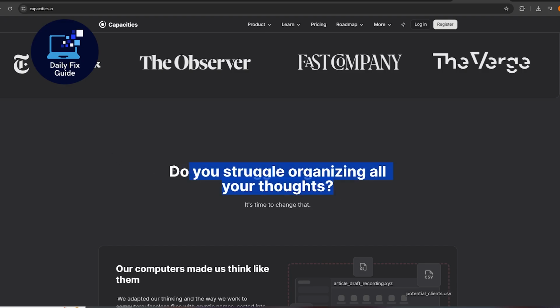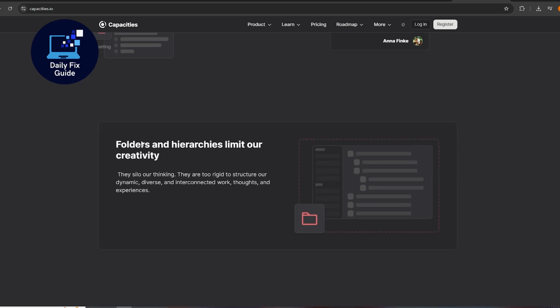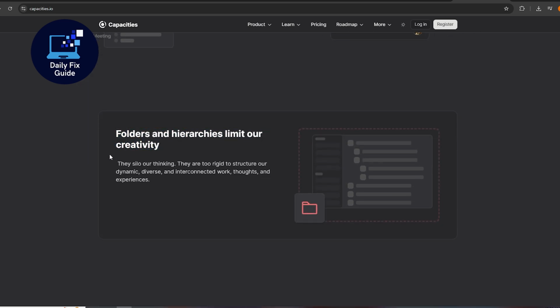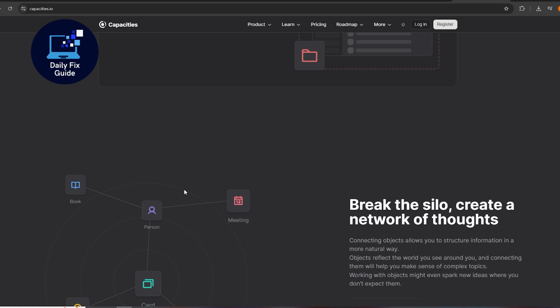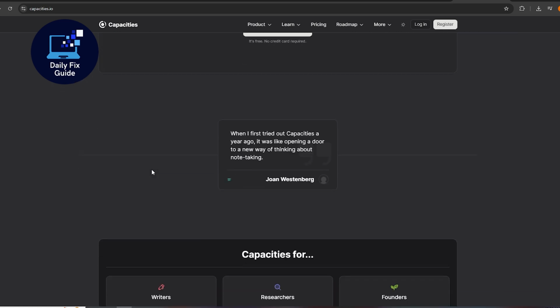Capacities, on the other hand, is a visually appealing knowledge management tool focused on making information easy to organize. Its clean and minimalistic design ensures a simple, clutter-free, and user-friendly experience, even though it may lack some advanced features.